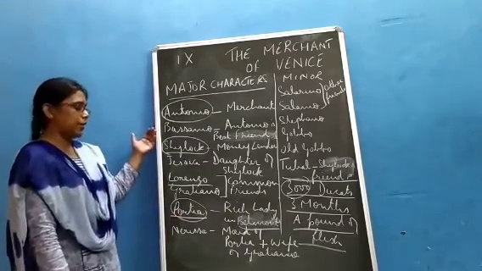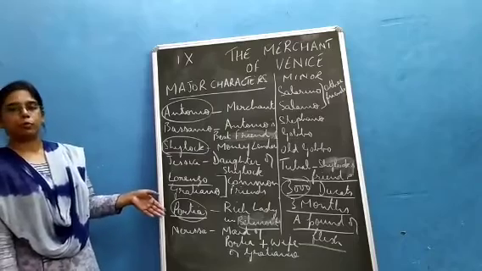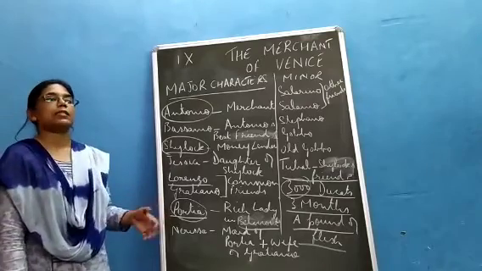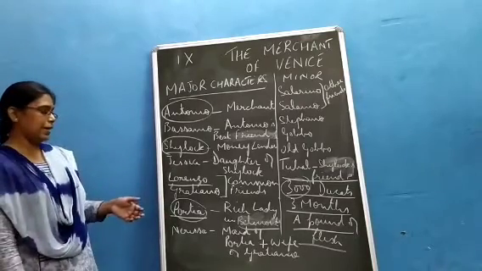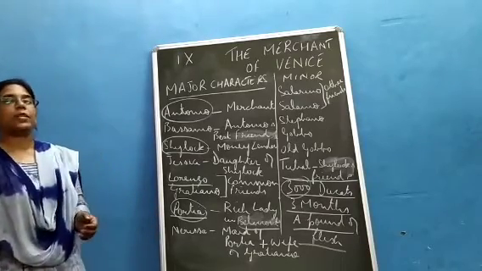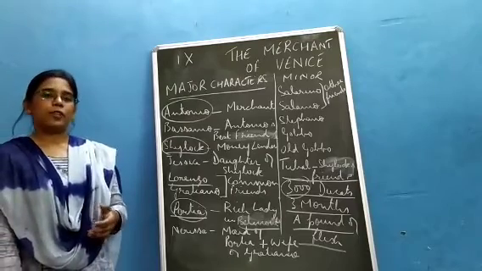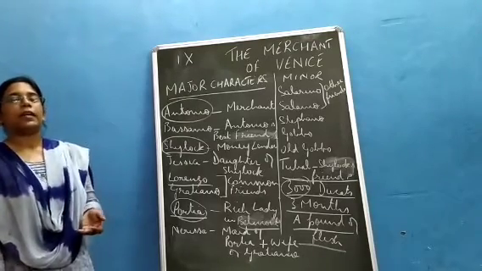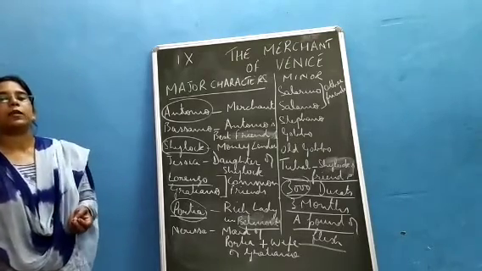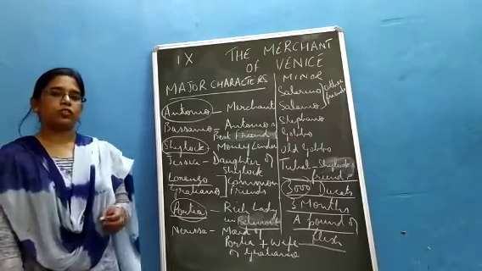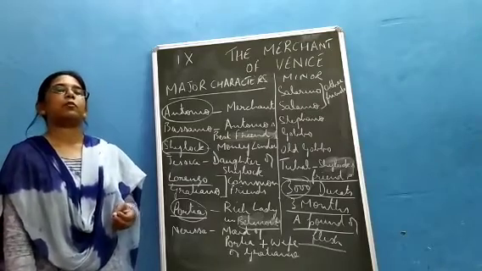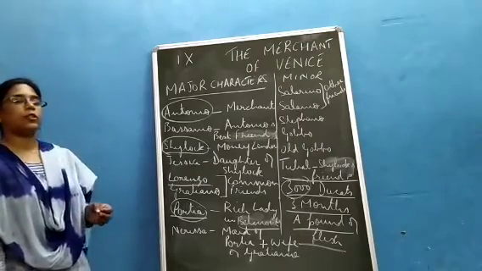Now with this money, Bassanio goes to Belmont to woo Portia, and there's a lottery of caskets that her father has devised before his death, and he has said that the person who will choose the right casket will be able to marry Portia. There are 3 caskets there: gold casket, lead casket and silver casket. In the right casket, you will have Portia's portrait inside the casket, and the person who will choose the right casket with Portia's portrait in it is going to marry Portia.